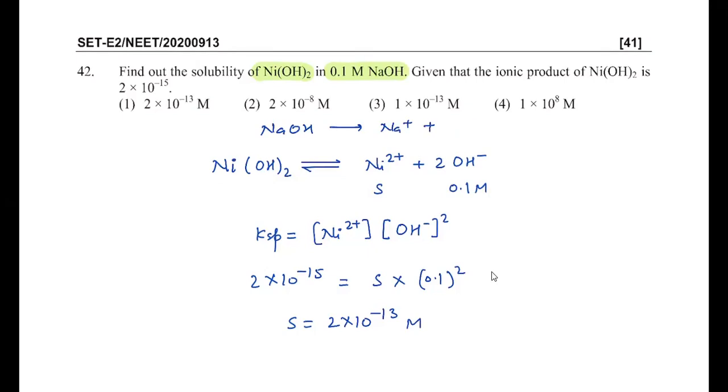And the strong electrolyte is OH minus here. So that's why OH minus concentration is 1 M. So if we check for nickel hydroxide, it will form nickel 2 plus and 2 OH minus. OH minus concentration is 0.1 here. Solubility, I'll assume it is S.